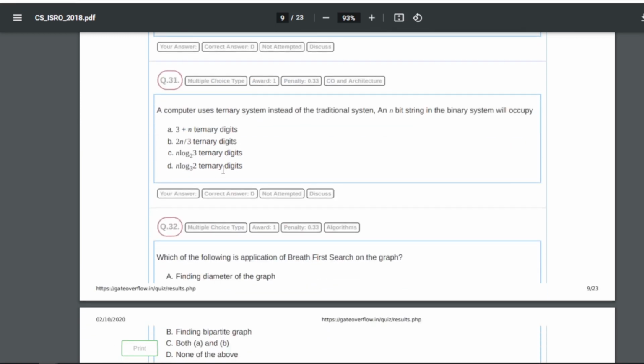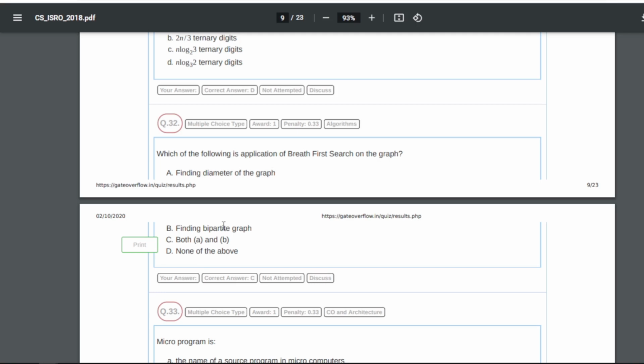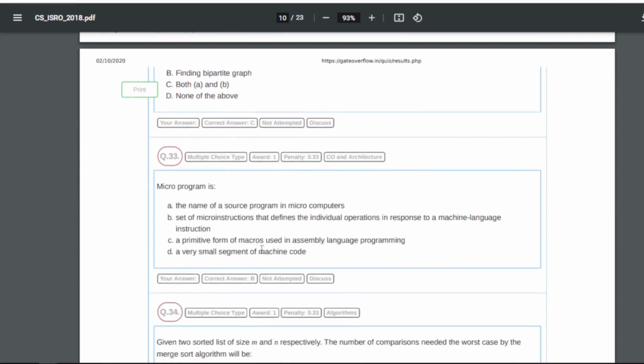Now 31st: a computer uses a ternary system instead of the traditional binary system, and an n bit string in the binary system will occupy what? So an n bit binary string will occupy D, that is n log 2 base 3 ternary digits. 32: which of the following is an application of breadth first search on a graph? So this is very simple. C, that is both finding the diameter of the graph and finding a bipartite graph, both are applications of breadth first search.